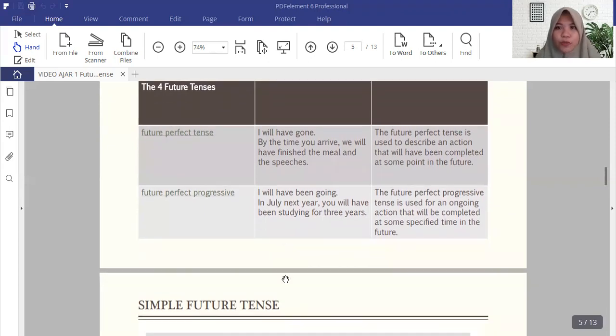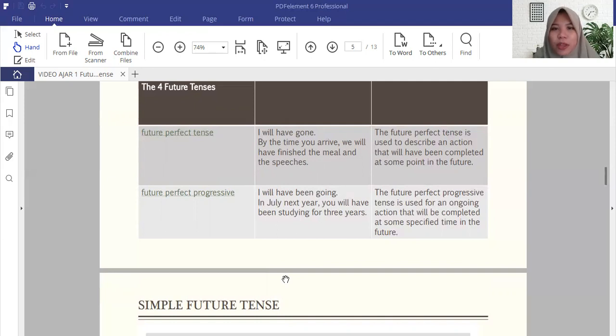So we are going to move to the fourth type of the future tense, that is future perfect progressive. This is probably the most complicated tense that we're going to discuss on this occasion. So, I will have been going in July next year, you will have been studying for 3 years.